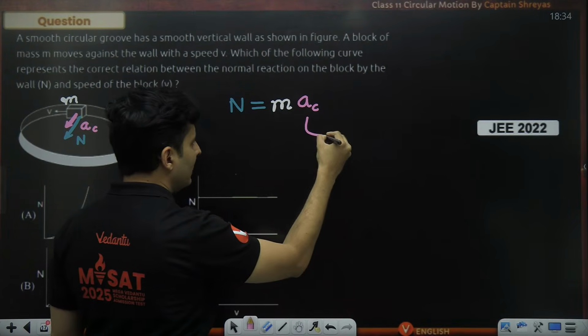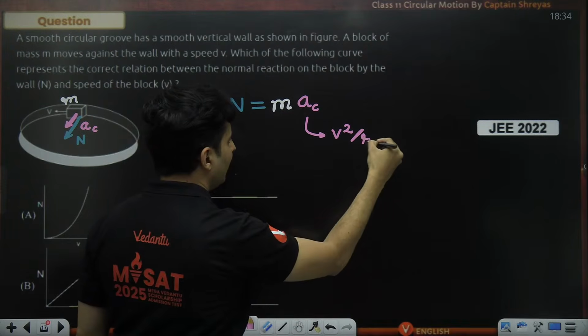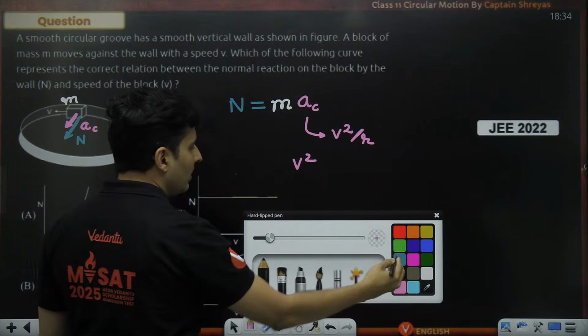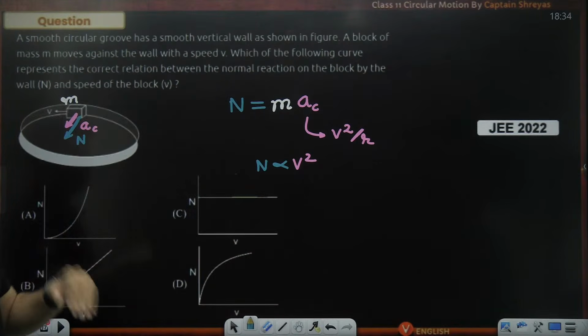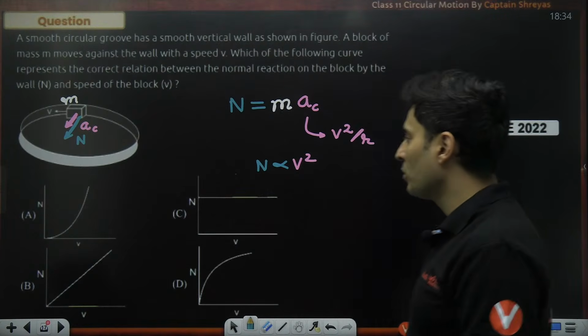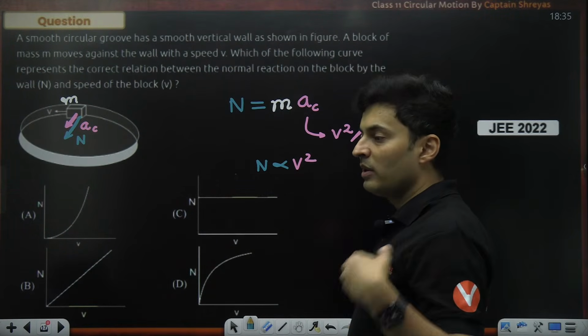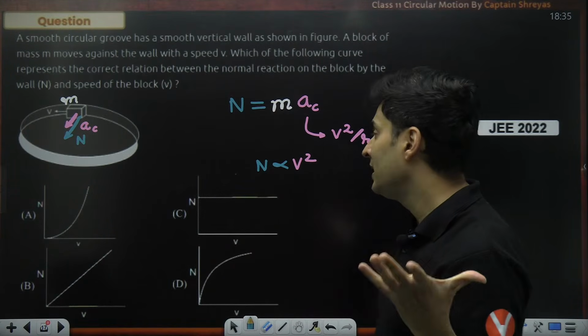Now, what is centripetal acceleration? It is v square divided by the radius. Clearly, you can see N is proportional to the square of the velocity. As velocity doubles, normal will become 4 times. Velocity becomes 3 times, normal will become 9 times.